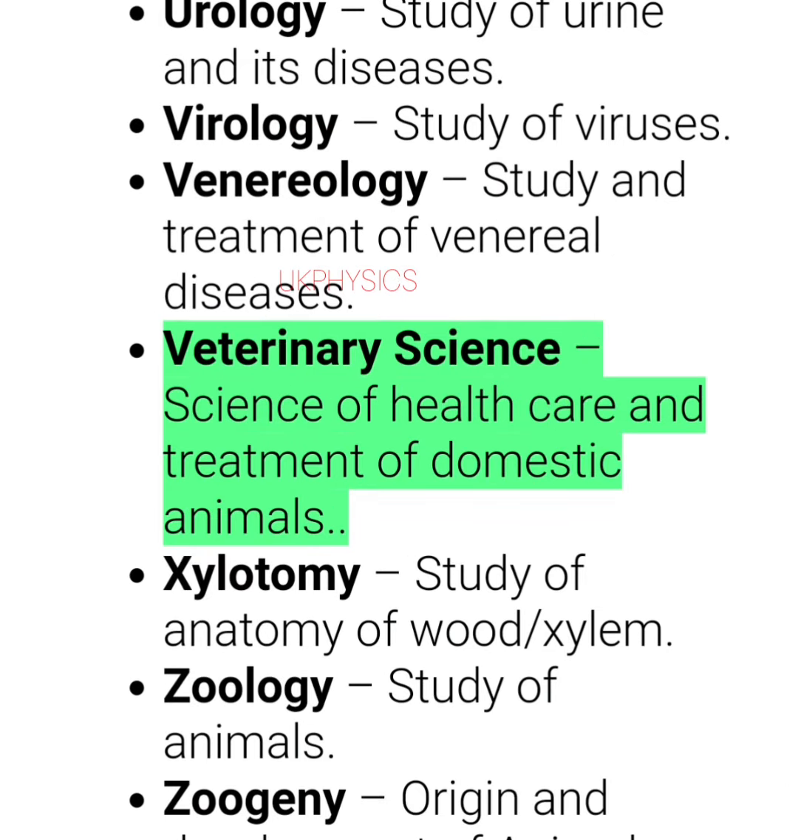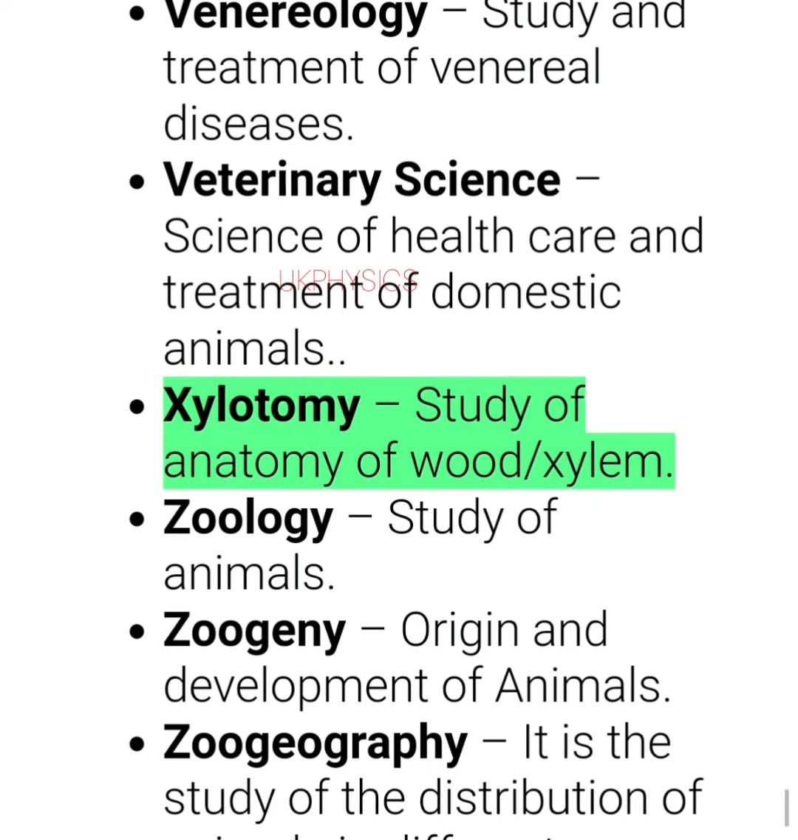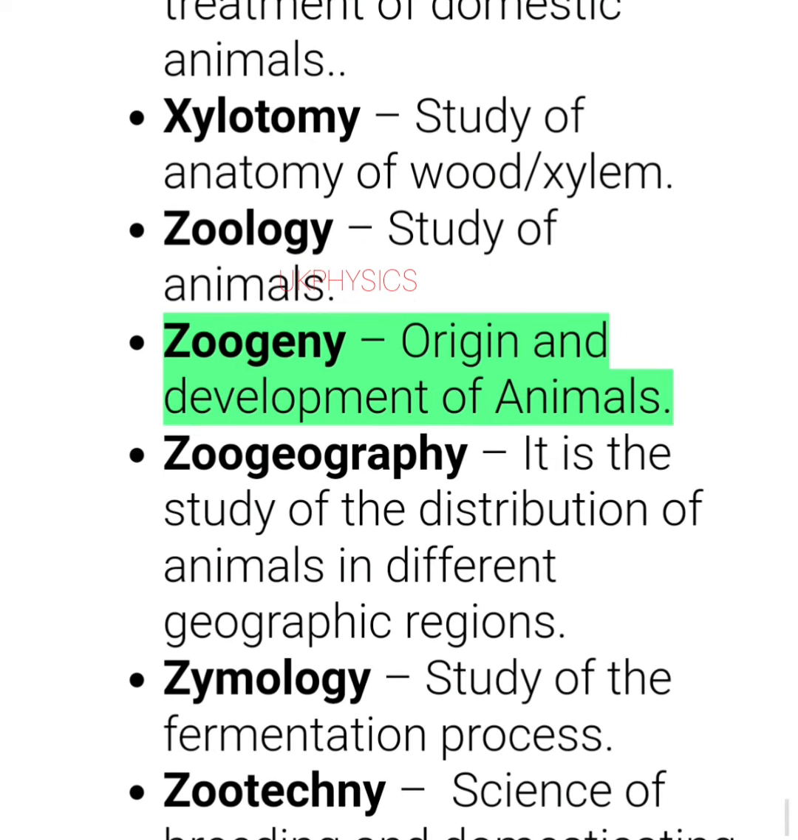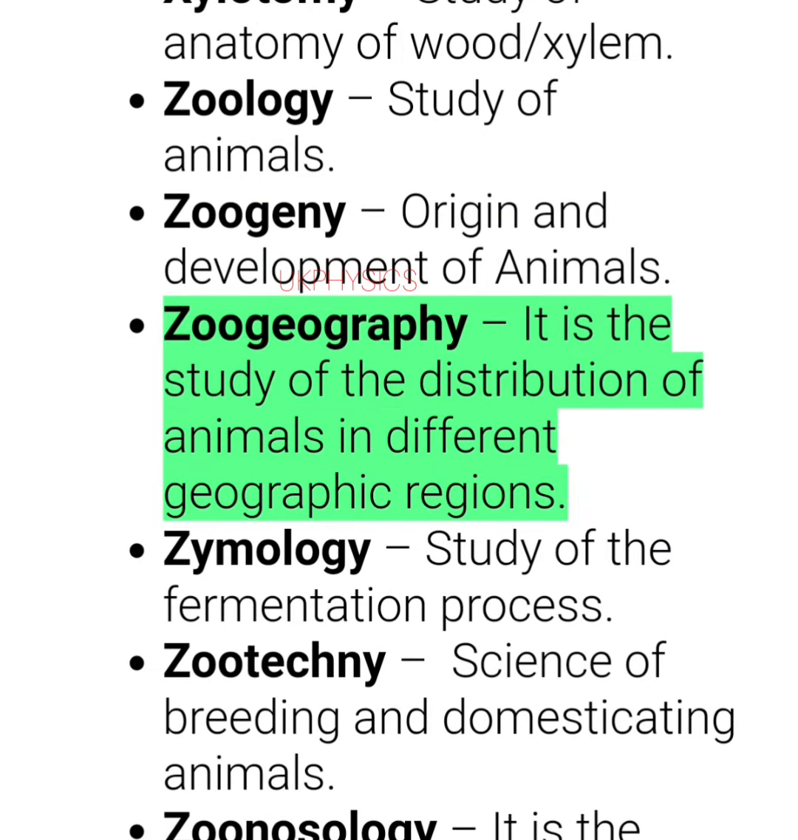Veterinary science, science of healthcare and treatment of domestic animals. Xylotomy, study of anatomy of wood xylem. Zoology, study of animals. Zoogeny, origin and development of animals. Zoogeography, it is the study of the distribution of animals in different geographic regions.